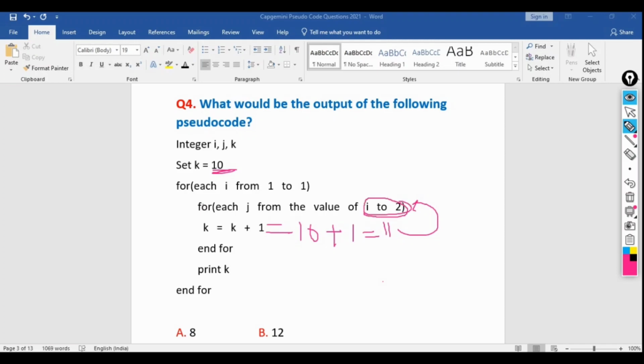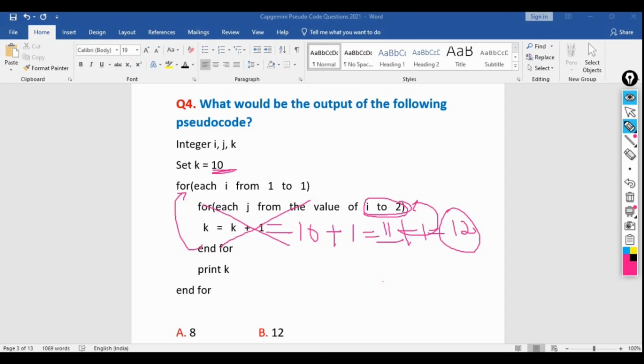So previously k value was 11, and again we will be adding 1 to this k. So what will be the final result? 12. So again, once the inner for loop is done, or the iteration is done, then it will return to the first for loop, or you can say the outer for loop.